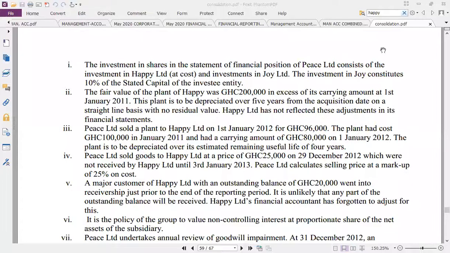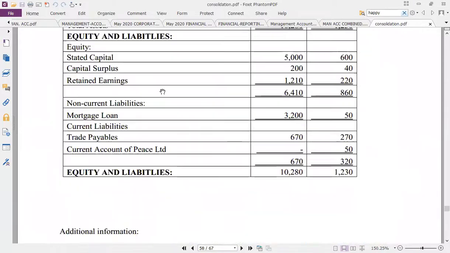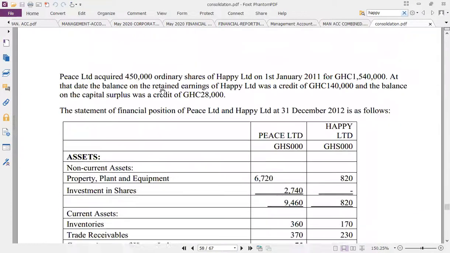So basically, we quickly look at a question called Happy Limited. That's the question we will look at for today's section. That's ICAN May 2013. So let's see, that is question number 12 in the material.